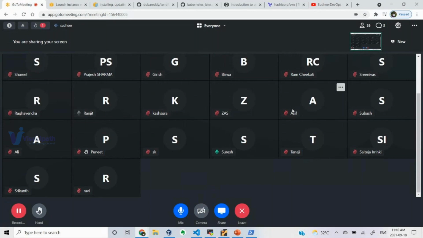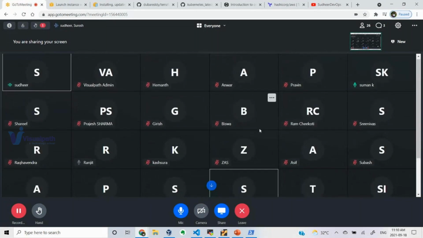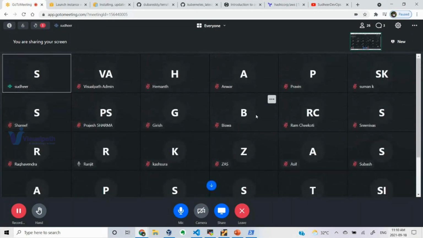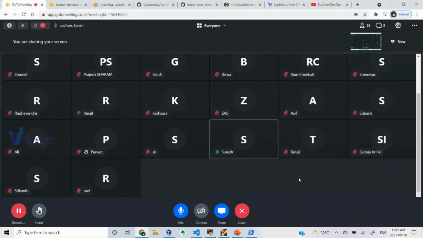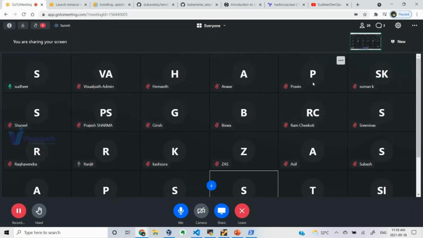What is Terraform Vault? Terraform Vault is something if you want to encrypt your data, sensitive information, then we use Terraform Vault. Similar to how we have Ansible Vault, right?